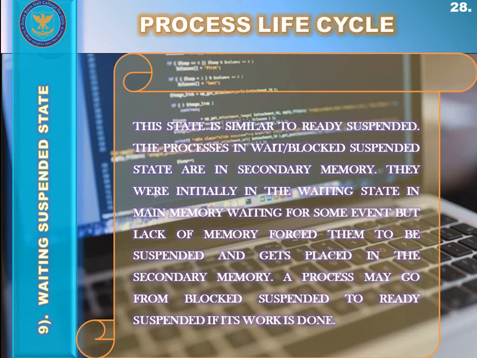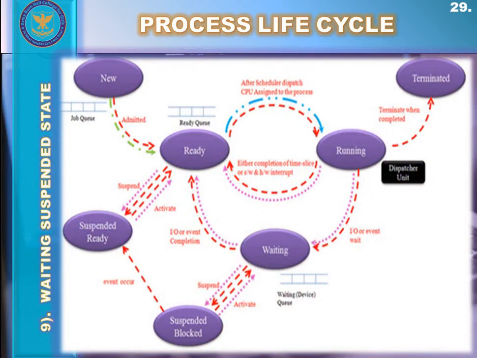This means there is no space available in the waiting or blocked state, and there are too many processes. So the high priority processes get placed inside the waiting or blocked state, and when they get done with their events, those high priority processes go to the ready state.